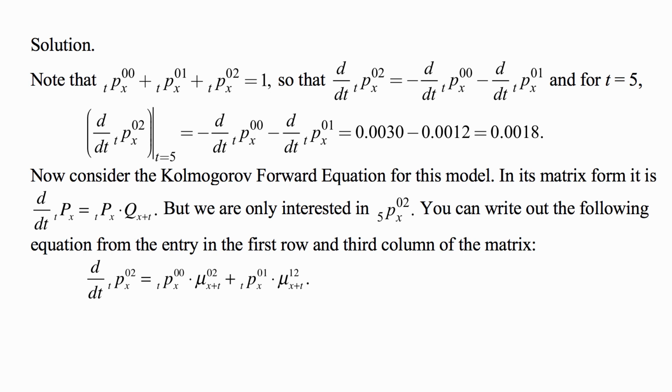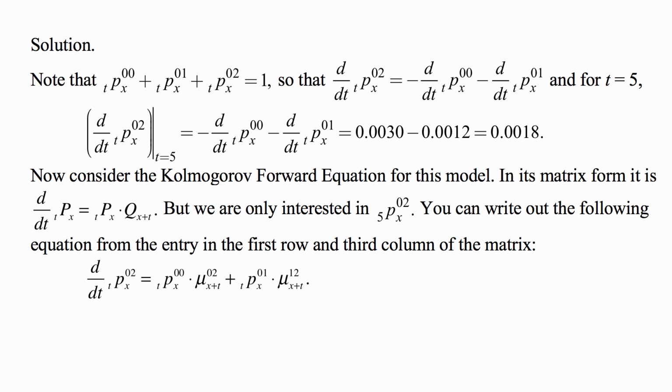If you take the derivative of both sides, the derivative of the constant 1 is 0, so the derivatives of these three things have to add up to 0. And that's where we get this second formula, that the derivative with respect to t of tpx02 is the sum of the other two derivatives, but with minus signs.